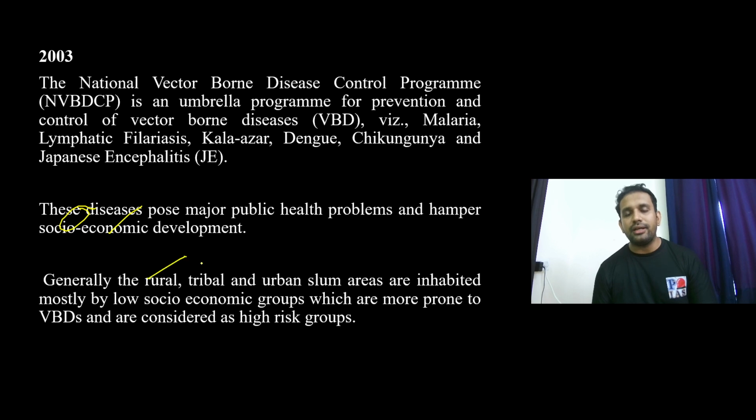So generally the rural, tribal and those areas which are basically considered as slums, and the people who are living in rural, tribal and also in some areas, are more vulnerable to these diseases, and they are the major high risk groups among all the population of our country. So you can understand here that a poor person who is getting affected by any of these diseases will have very less financial ability to cope with these diseases, cannot have that much money to treat the diseases. That is the reason they may have lesser life expectancy and may die early.